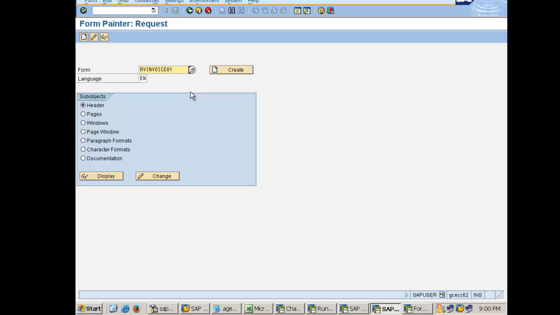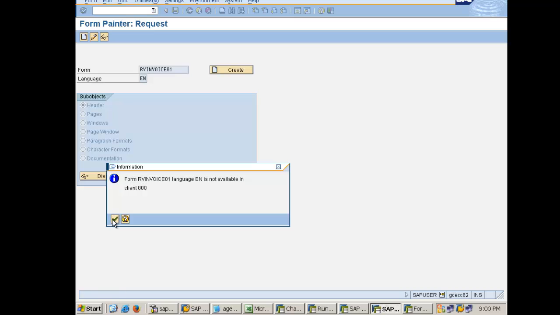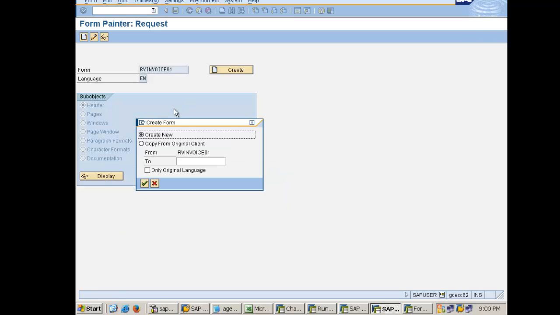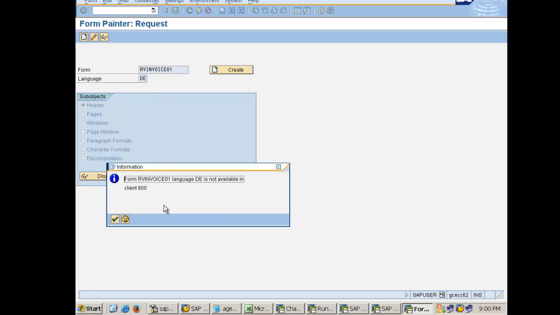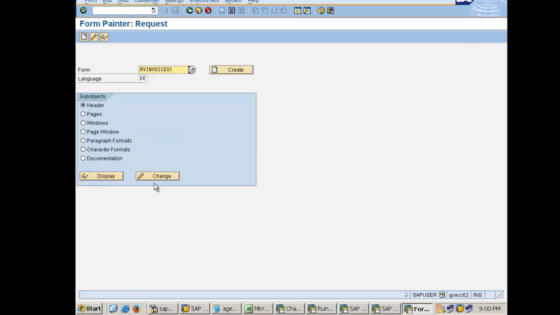So this is a standard SAP script. If I click on the change button, let's try to choose a standard SAP script here.